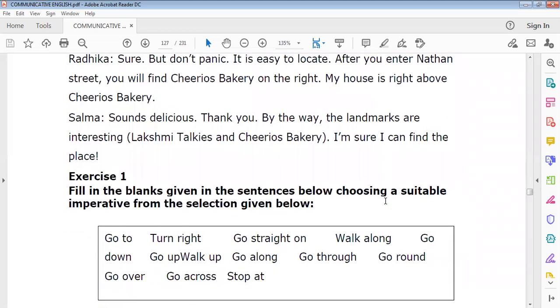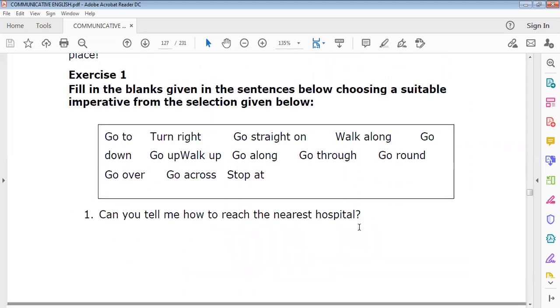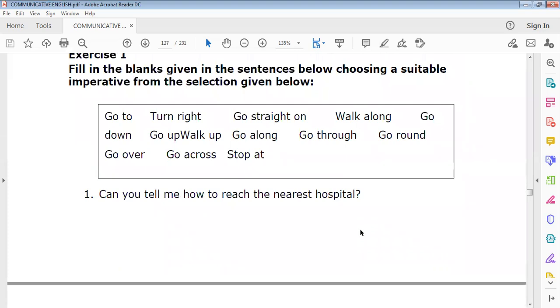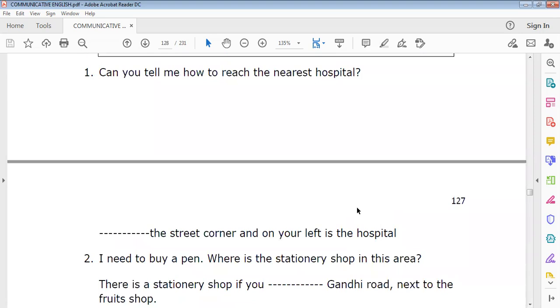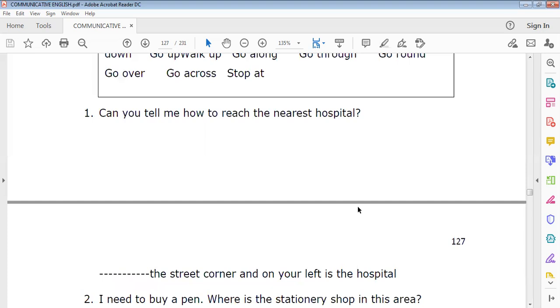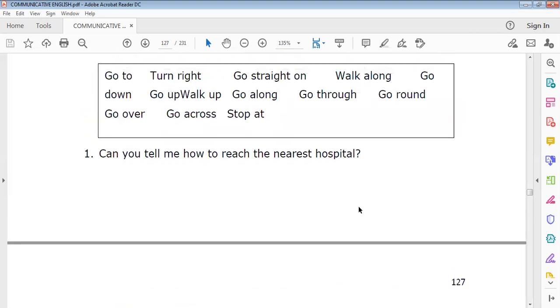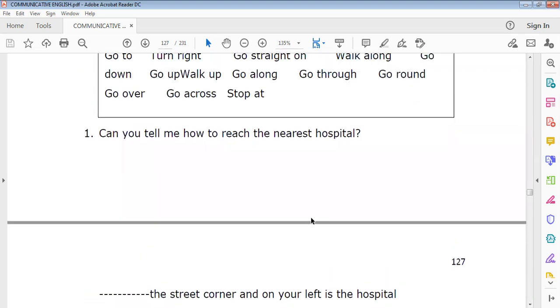Hope this example helps; you can just read the text. In the first class I've given you the text in Word format. If you read that, you'll understand it more clearly. Then this exercise also I've given you. The answers to this exercise will be given in the following classes. Can you tell me how to reach the nearest hospital? Dash street corner on your left is the hospital. So how do you answer this? How do you reach the nearest hospital?